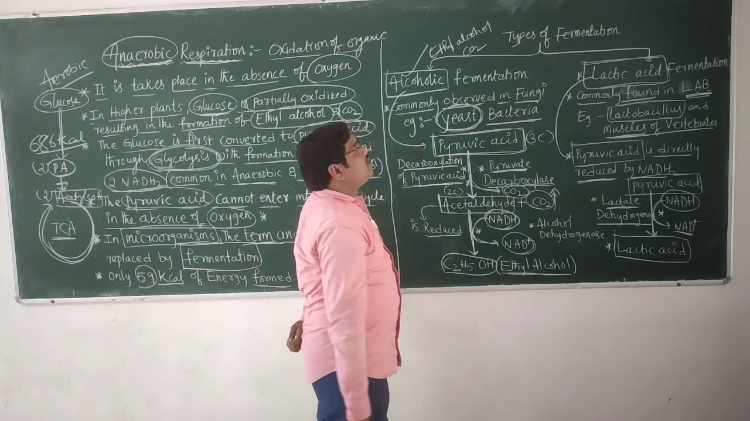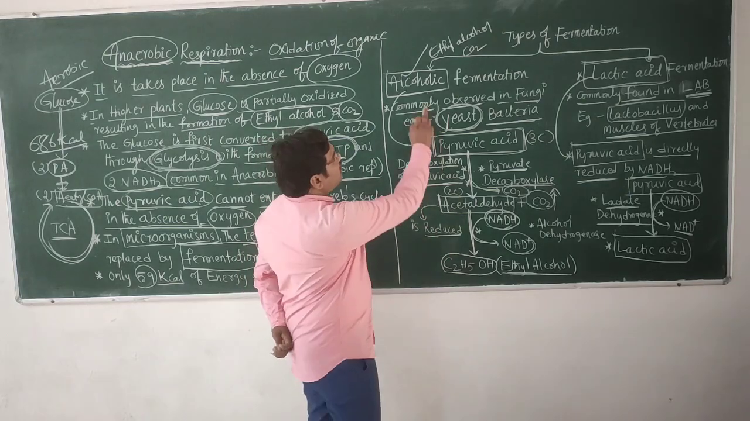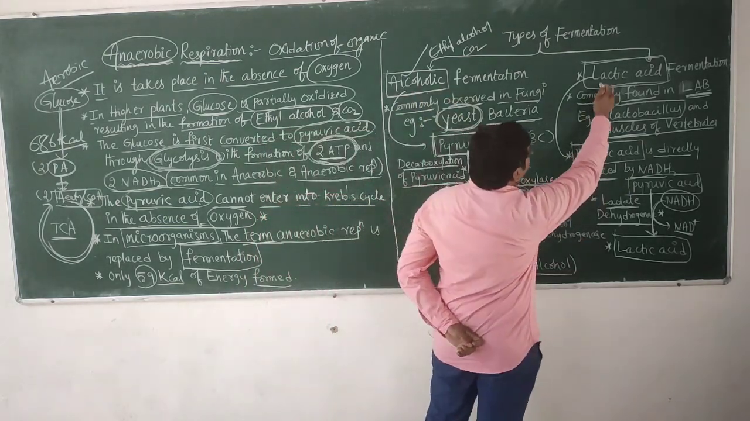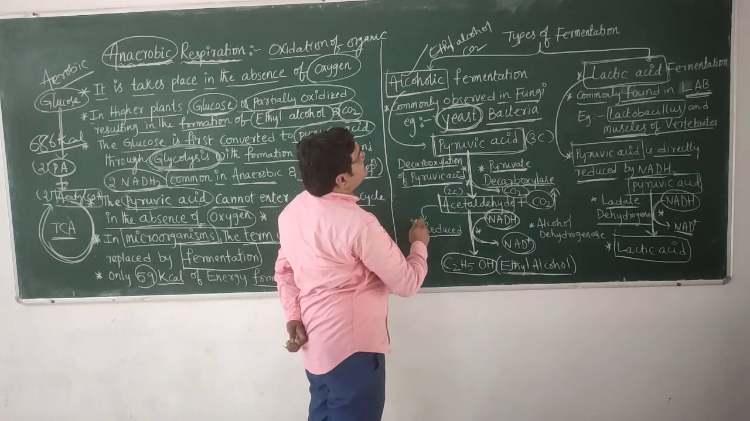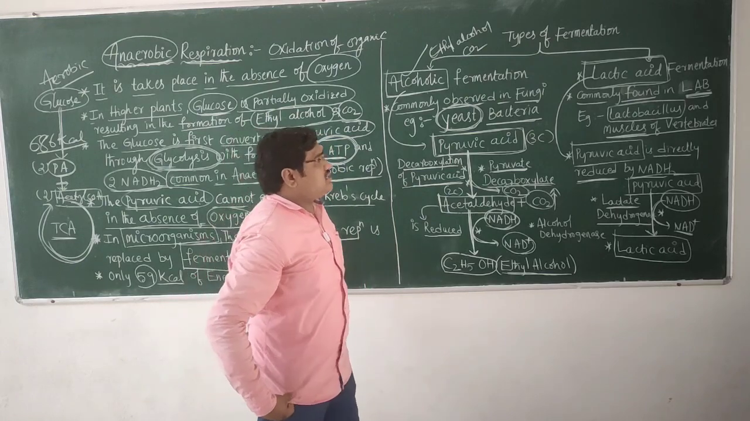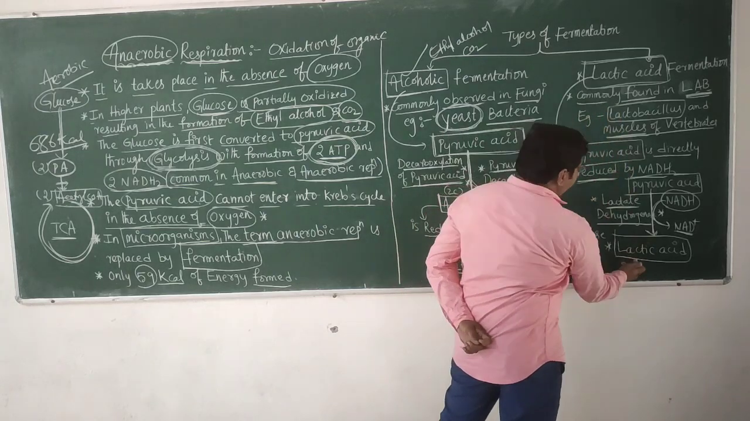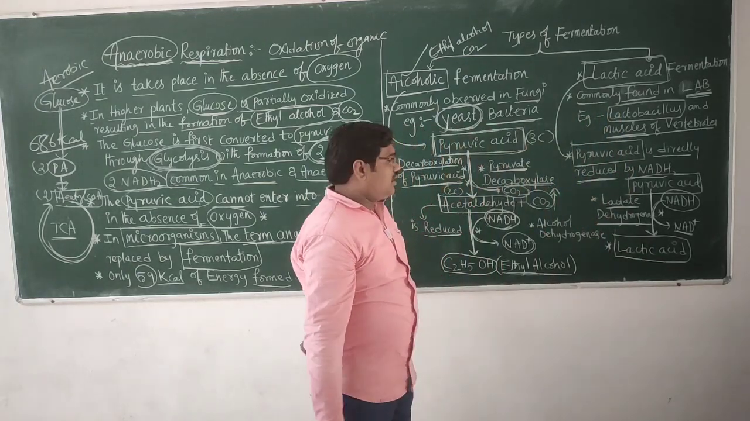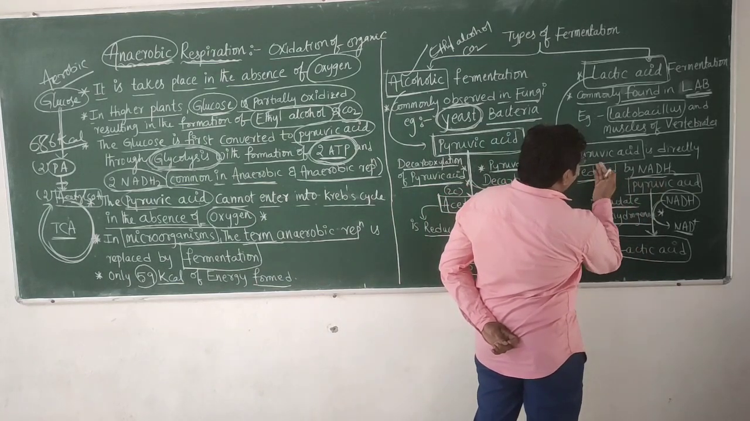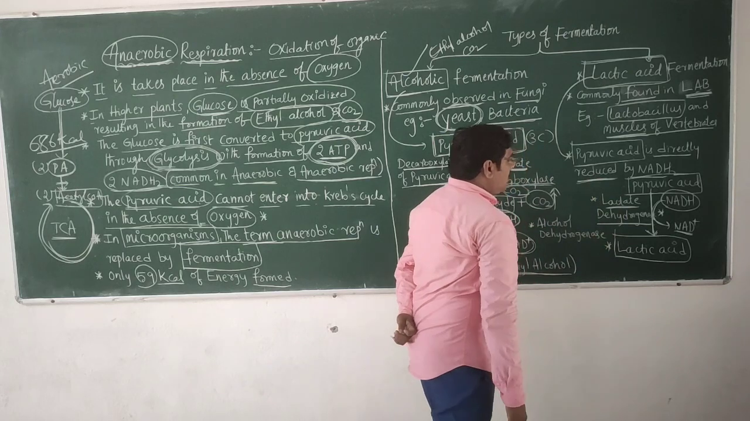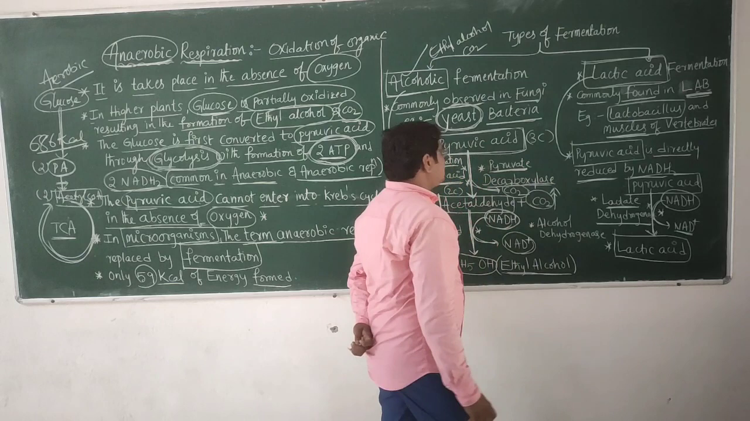So these are two types of fermentation process. The first one is alcoholic fermentation and the second one is lactic acid fermentation. What are the end products of the alcoholic fermentation? Ethyl alcohol and carbon dioxide. And in lactic acid fermentation, lactic acid is produced. The pyruvic acid is directly reduced to lactic acid, and this reaction is catalyzed by lactate dehydrogenase.